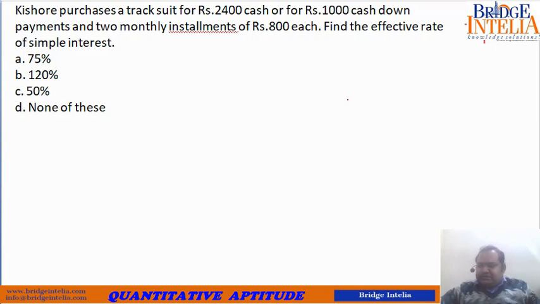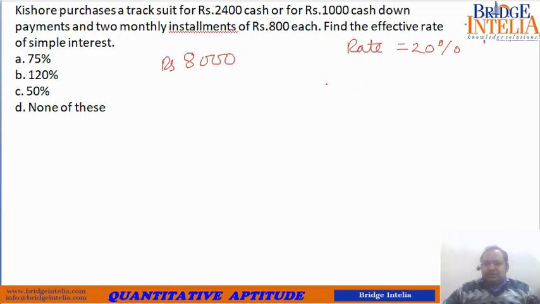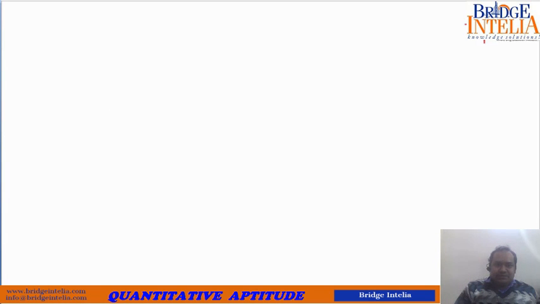See what happens in the case of simple interest. Let's suppose I have taken a loan. In the case of simple interest, let's suppose I took a loan of rupees 8000 and the rate is 20%. If I pay rupees 5000 the next year, then what is the logic? What should be the approach? How to solve this? This is a case of simple interest. So I am taking a fresh example, so let's use a fresh slide. We will come to this example later on. So I'm taking an example.